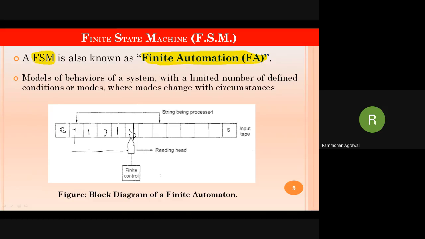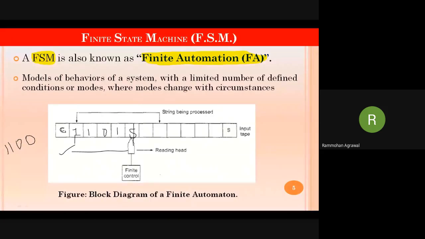Now, if the user enters this PIN correctly, then only will he be allowed to enter into the system. What will happen if the user enters, suppose, 1100? Suppose this is the user input given in order to fetch some amount.